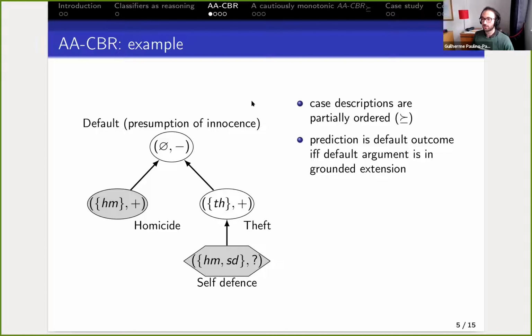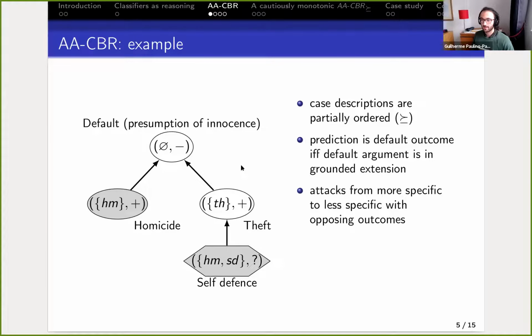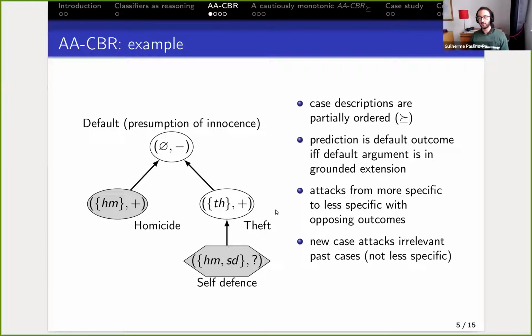And the prediction is the default outcome, minus, if and only if the default argument is in the grounded extension. So attacks go from the past cases to other past cases or to the default case when the case is more specific, from more specific to less specific, and they have different outcomes. And finally, new cases attack past cases which are irrelevant, and here that means they have a feature that's not in the new case.